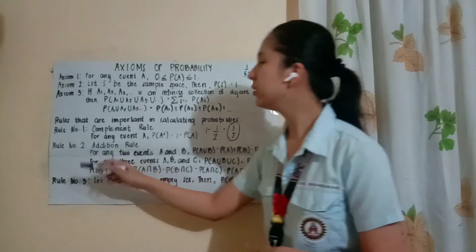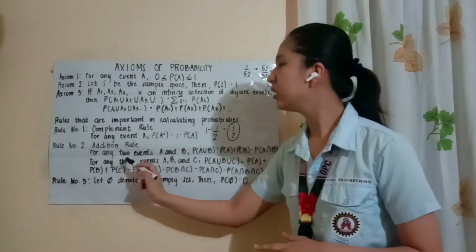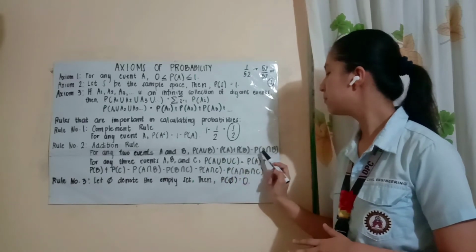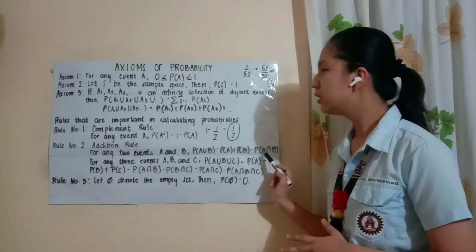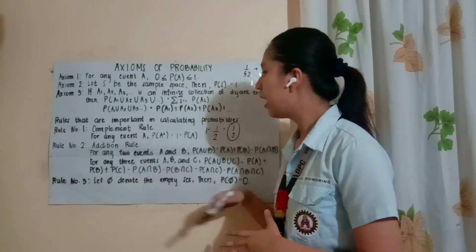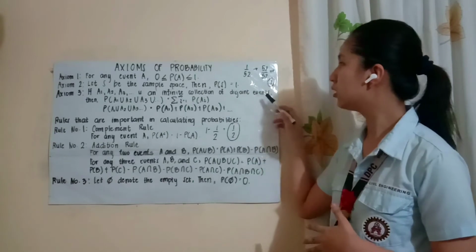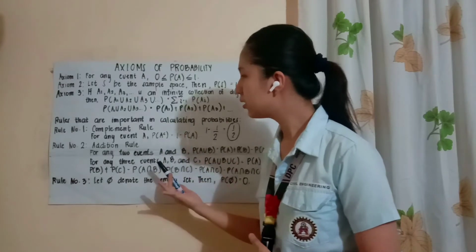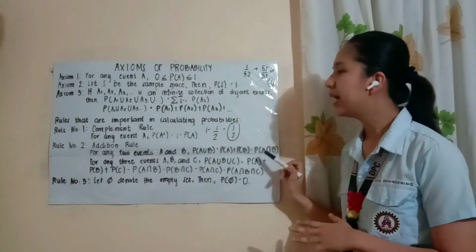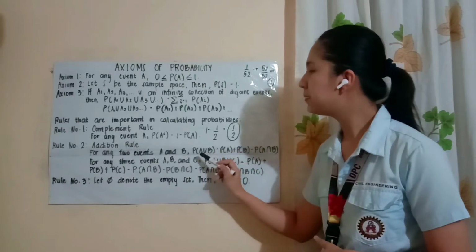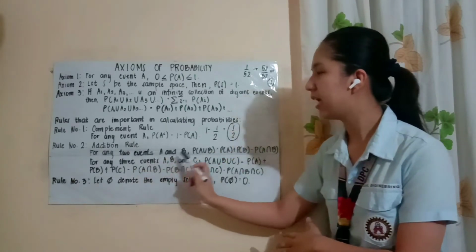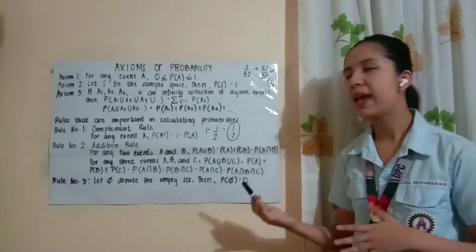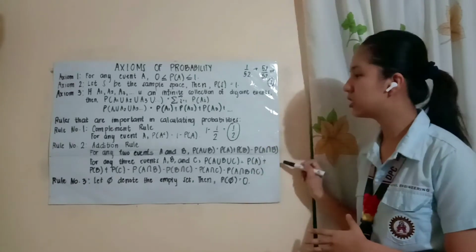So, next one, we have the rule number 2 or the addition rule. For any two events A and B, P of A union B is equal to P of A plus P of B minus P of A intersection B. So, dito naman, these are the events that have intersection, unlike dito sa disjoint events, di ba, they have no intersection. Dito naman sa events na to, we have intersection here. And then, kapag kukunin natin yung probability ng union ng, for example, two events A and B, ang gagawin lang natin is pag-a-addin natin yung probability ng dalawang event na yon and ima-minus natin yung probability ng intersection nila